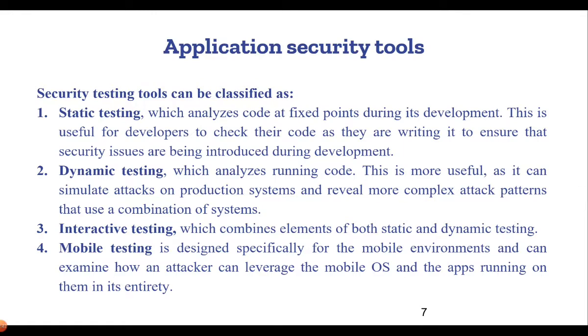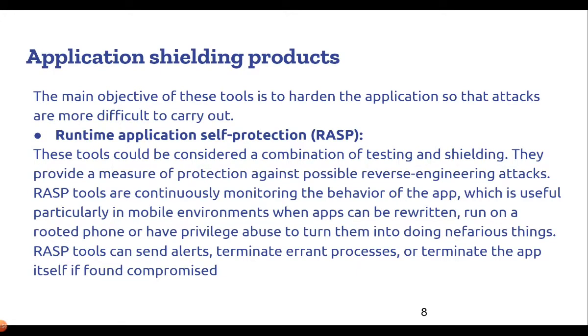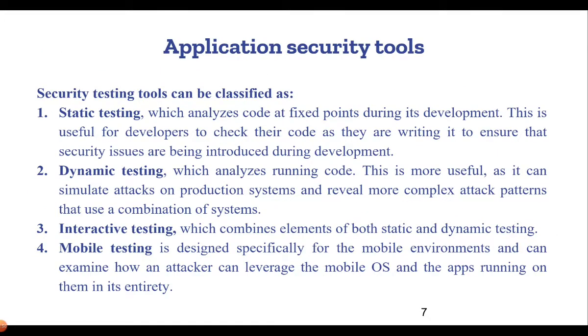So this is one of the strongest types of testing which is done for application security controls. Talking about application security tools, these tools can be classified as security testing tools as well as application shielding tools or products. First of all, we will talk about security testing tools. Security testing tools can be categorized into static testing tools, dynamic testing tools, interactive testing tools, and mobile testing tools. Static testing tools, or static testing, basically analyzes code at fixed points during its development.